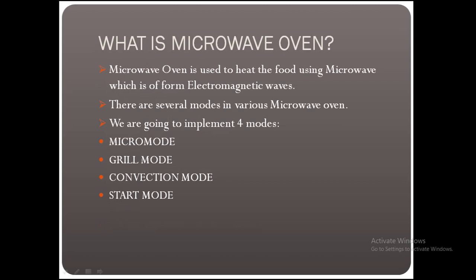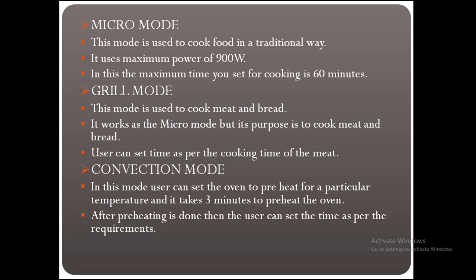What is microwave oven? Microwave oven is used to heat the food using microwave, which is a form of electromagnetic waves. There are several modes in various microwave ovens. We are going to implement four modes: micro mode, grill mode, convection mode, and start mode. What is micro mode? This mode is used to cook food in a traditional way. It uses maximum power of 900 watt. In this, the maximum time you can set for cooking is 60 minutes.